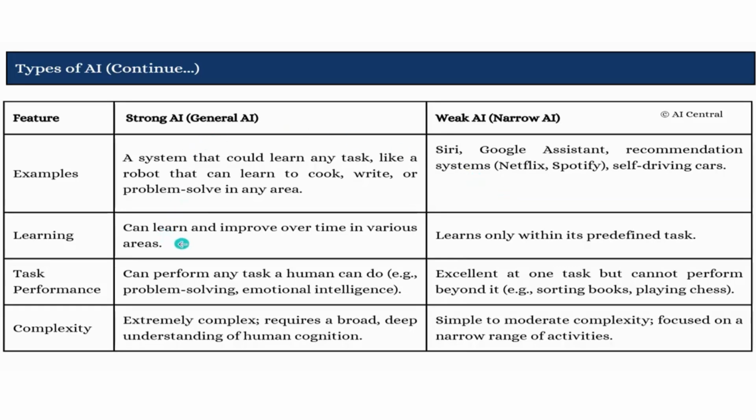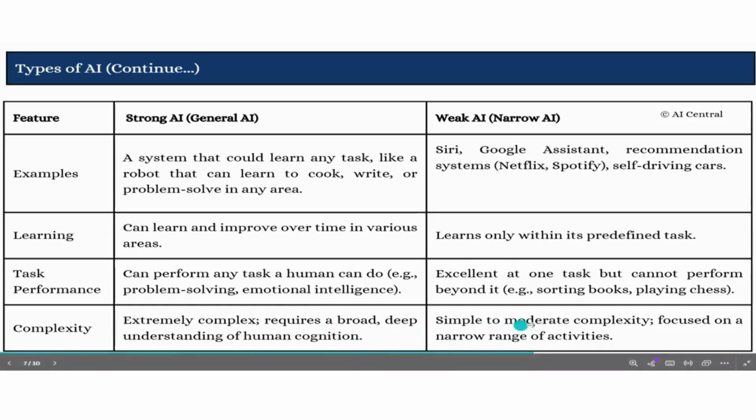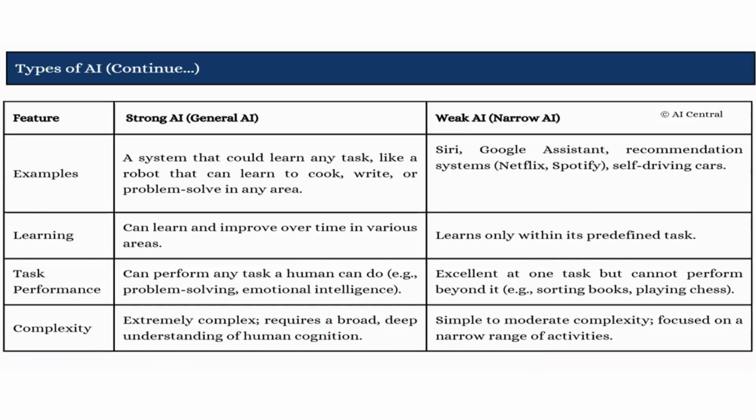Strong AI can learn and improve over time, whereas weak AI will learn only for the task it is trained to do. Strong AI can perform any task humans do, but in contrast weak AI is excellent at performing only one task, and it is not capable of doing more than one task. Strong AI is extremely complex, and in contrast, weak AI has simple to moderate complexity and is focused on a narrow range of activities.